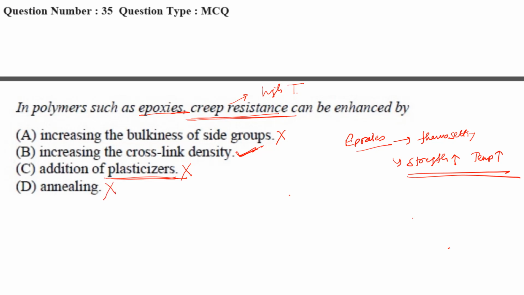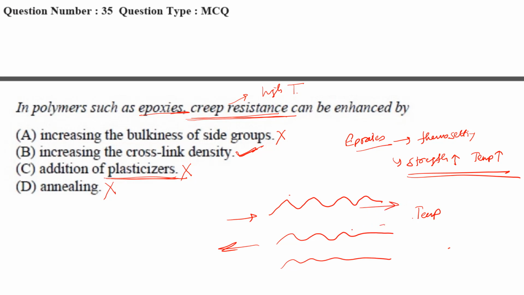So increasing the cross-link density will be the answer, because suppose this is the chain of polymer. At high temperature, when the temperature is increased and we apply force, these two chains try to move past each other. This one tries to move in this direction, and this one in this direction.